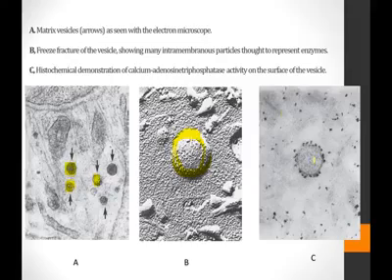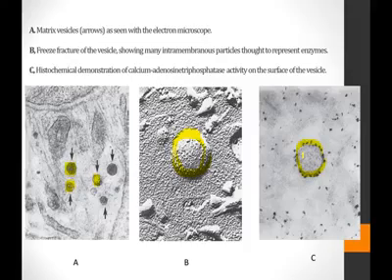This figure here shows the cell membrane of the vesicle, which has the calcium ATPase activity. So basically this membrane bounded structure has all the elements that are needed for the first mineralization, or the first crystallite to develop.